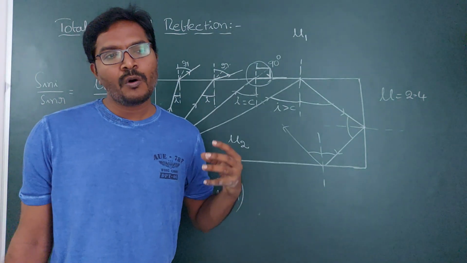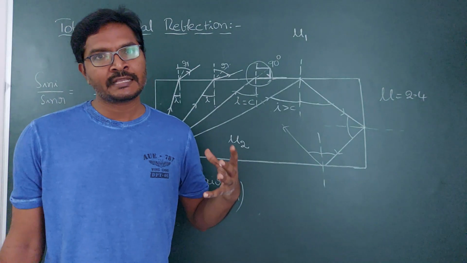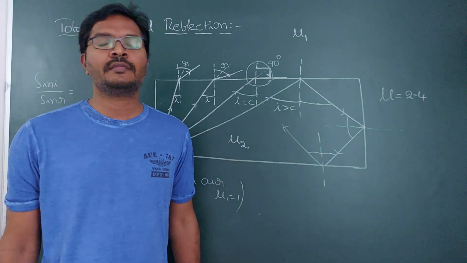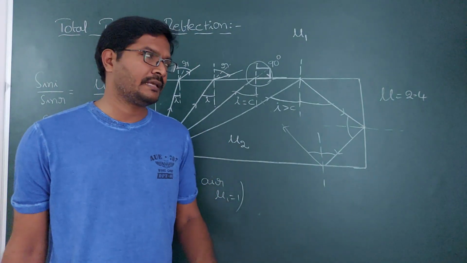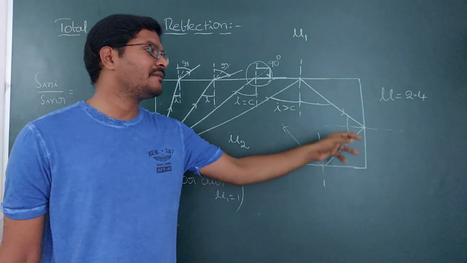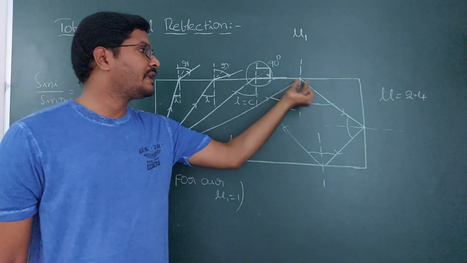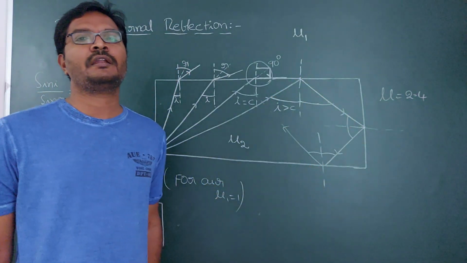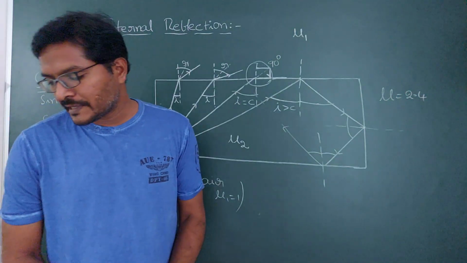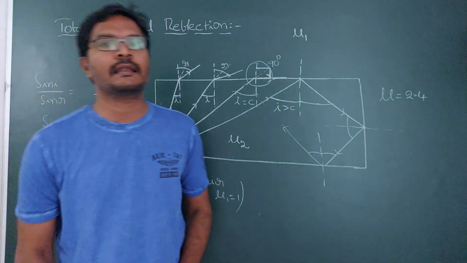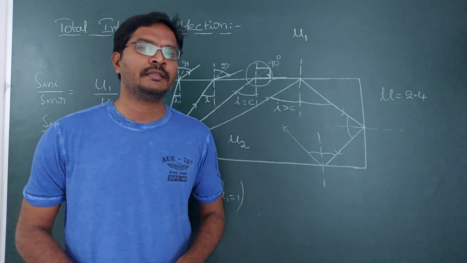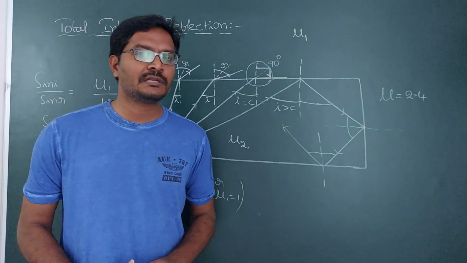That means more multiple reflections take place in the diamond than in the quartz glass. As the reflections take place quickly, you will get bright spots wherever the reflections take place. That's why diamond shines more than glass, even though both are cut in the same shape. So that is the question also.